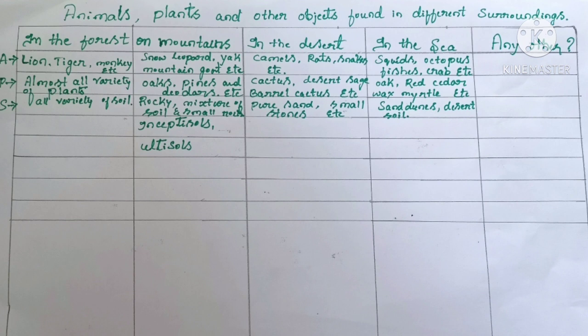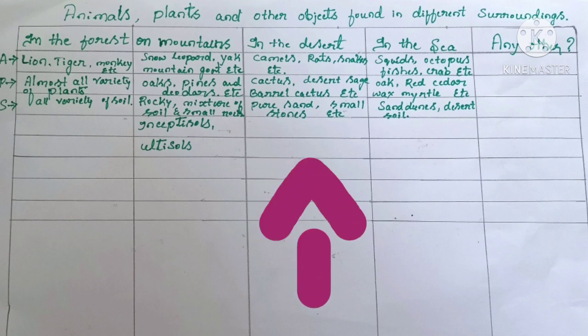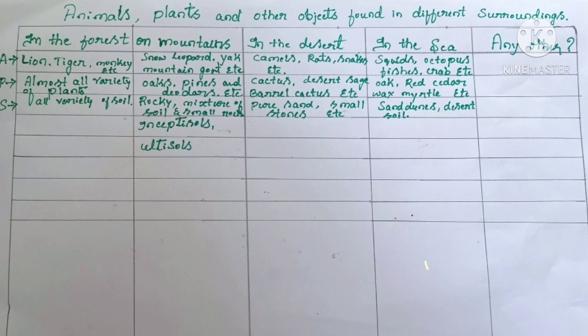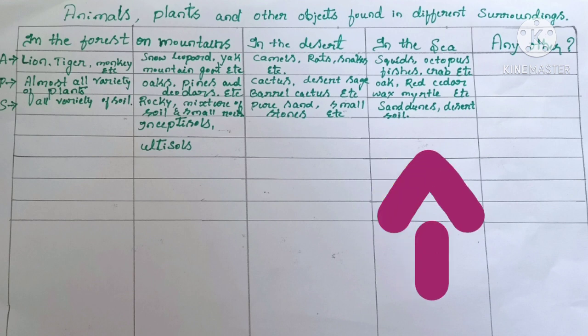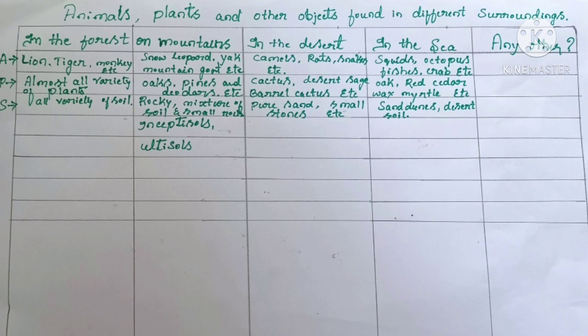Next, I will give some examples of the variety of soil we could see in these particular areas. In the first column, in a forest area, almost all varieties of soil could be seen. In the same way, in the mountain region, rocky soil, a mixture of soil and small rocks we can identify. Next, in the desert area, pure sand, small stones, etc. At sea level, sand dunes, desert soil, etc. So for your reference, I have given examples of the animals, plants and soil.